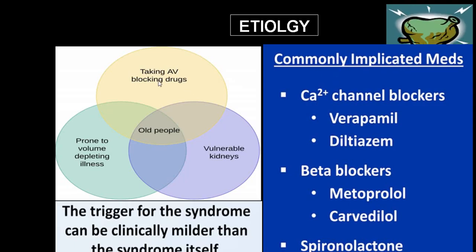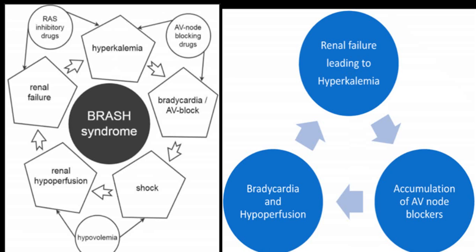So the person has to be on drugs like CCB, beta blocker, spironolactone, and even I am adding ACE inhibitor, ARB drugs. And age wise, it is more common in older people, more common in a person with hypovolemia, and more common in a person vulnerable to kidney disease, like already at this age, diabetes, hypertension, all those are more common. Use of NSAIDs, etc., will also further aggravate the kidney damage.